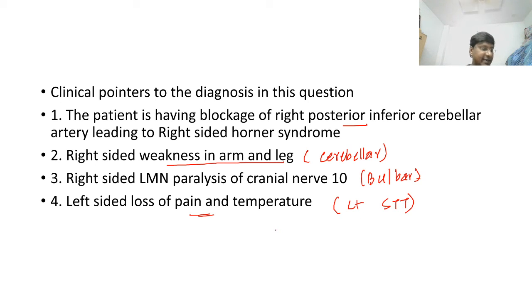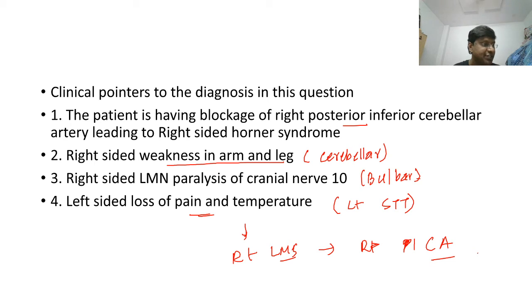So this entire thing gives you a picture that there is right lateral medullary syndrome, and for right lateral medullary syndrome, right PICA should have been involved. Okay, right. So I hope you people have understood this particular explanation of this question.